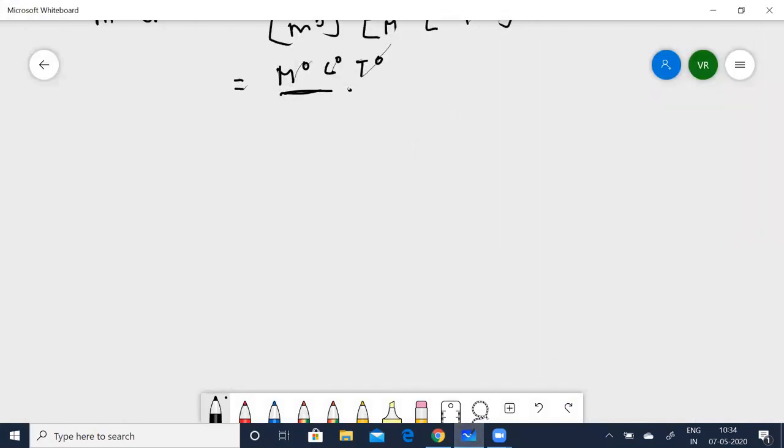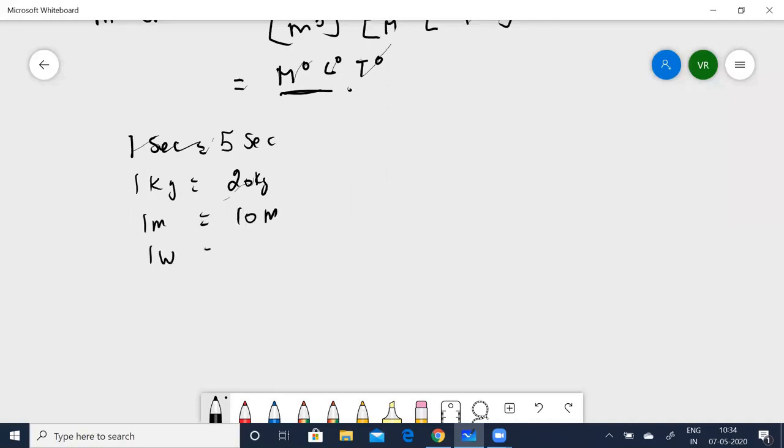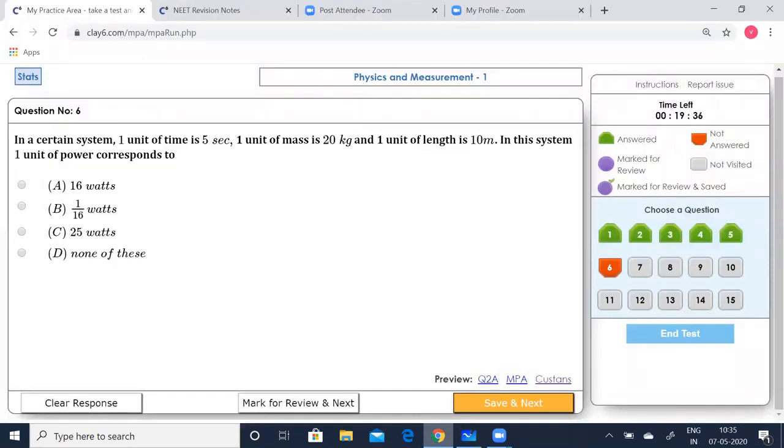Now look. He says 1 second is equal to 5 seconds, 1 kg is equal to 20 kg, 1 meter is equal to 10 meters, and 1 watt is equal to 1 kg m square. Unit of power, he says. How much is that going to be?